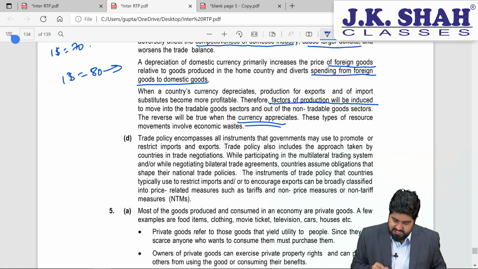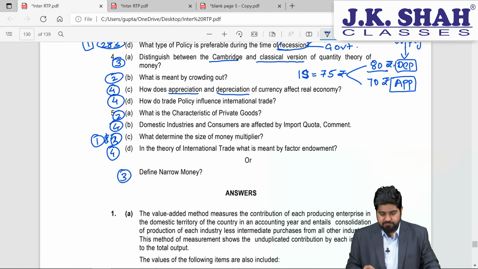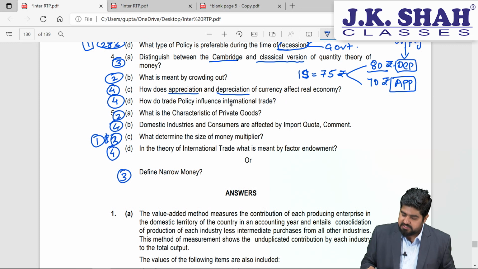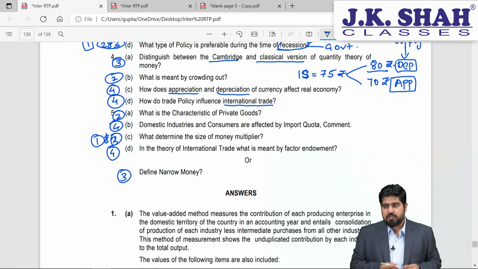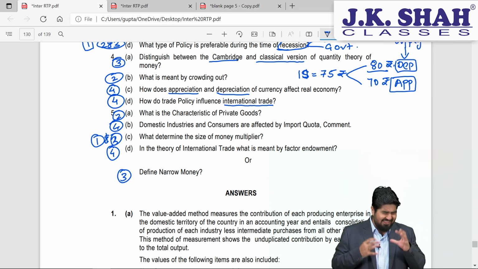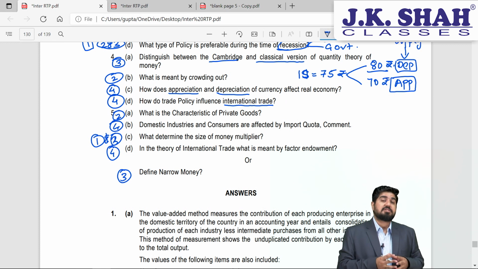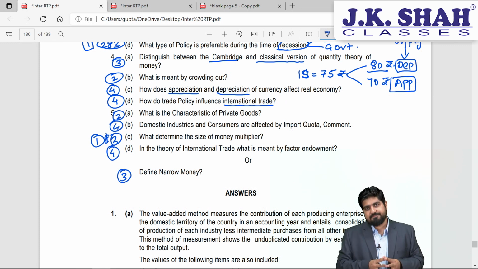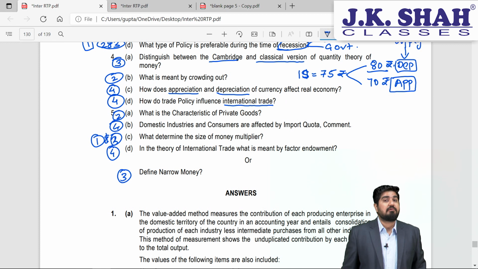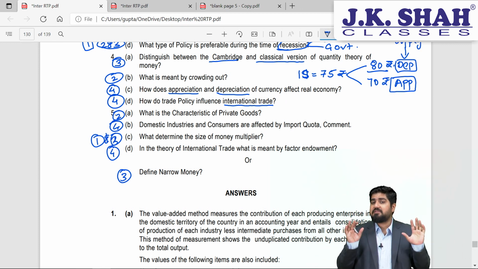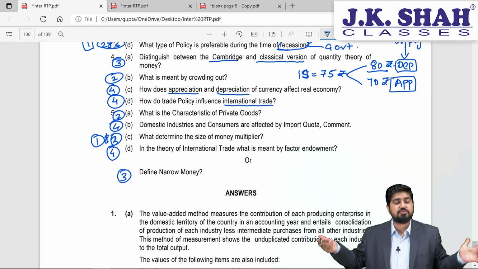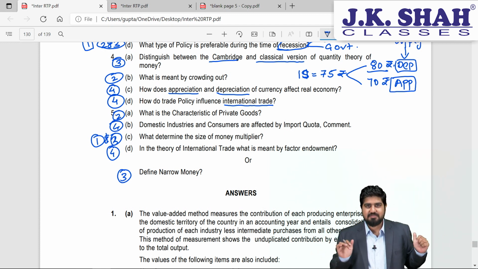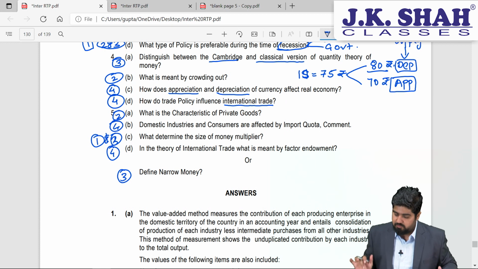Next one, last question in question number 4. How does trade policy influence international trade? This is part of unit number 2 actually, instruments of trade policy. See, any government for that matter will always try to increase its level of exports and reduce its level of imports. Now imagine if everyone in the world is just trying to sell, sell and sell, then who is going to buy? Isn't it? So that creates a problem.